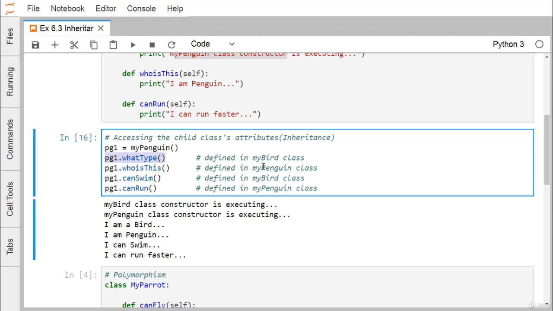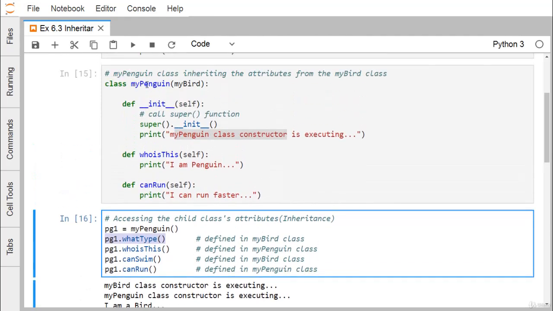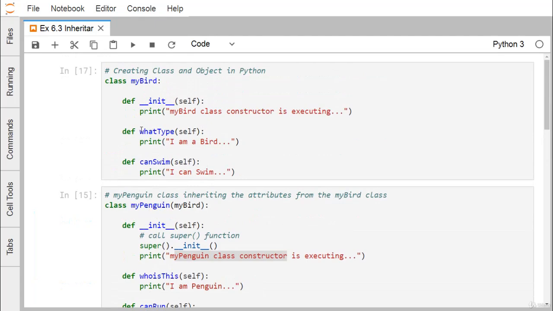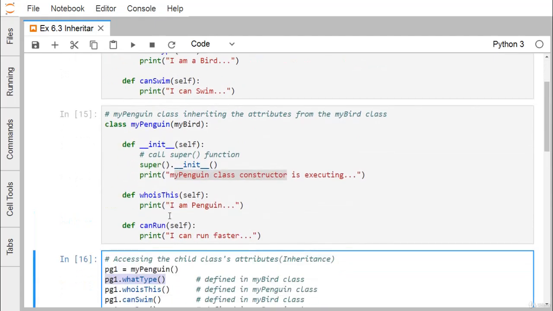It is defined in case of myPenguin. You can easily find that whoIsThis is defined in myPenguin. Then we have pg1.canSwim and pg1.canRun. pg1.canSwim was defined in the myBird class, and pg1.canRun was defined in myPenguin. That means whatType and canSwim we are getting from the base class, myBird, because there they were defined.